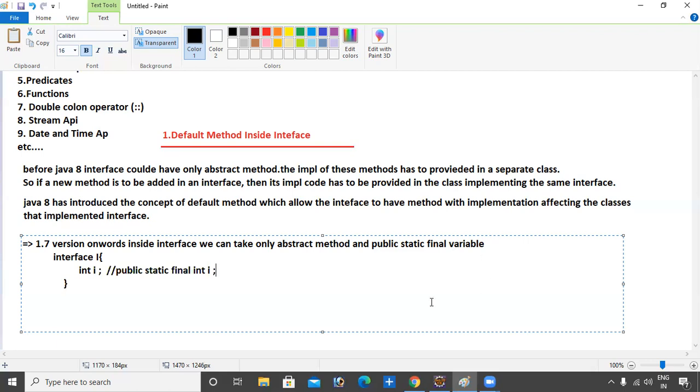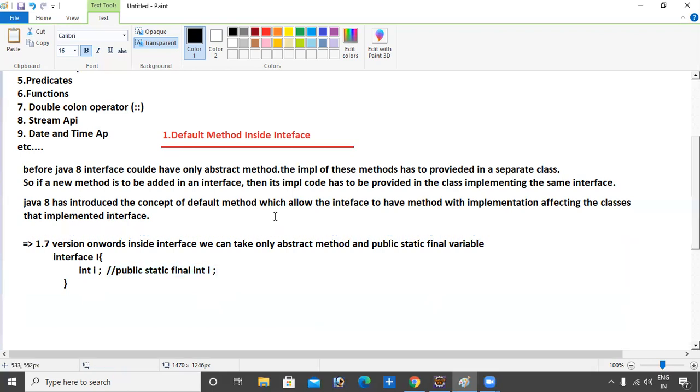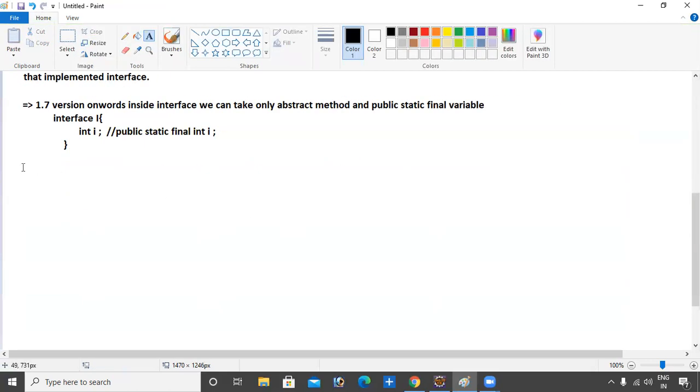This is the internal implementation provided by the interface. Okay, next point.